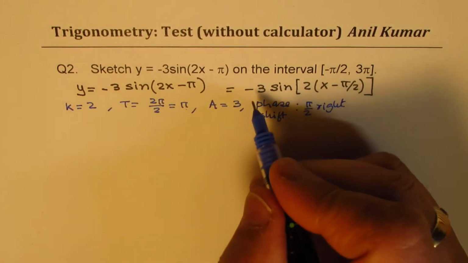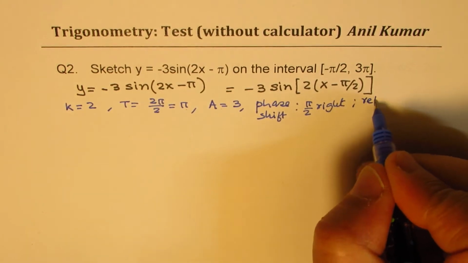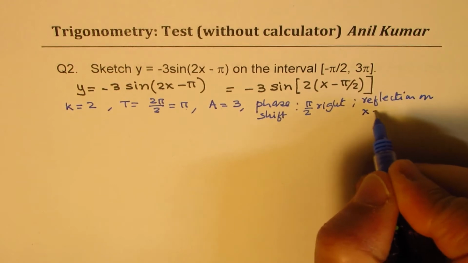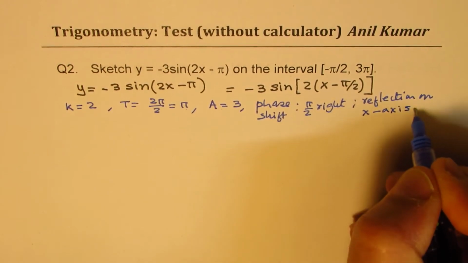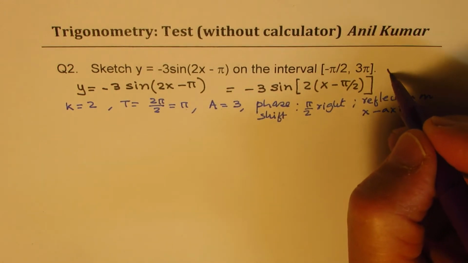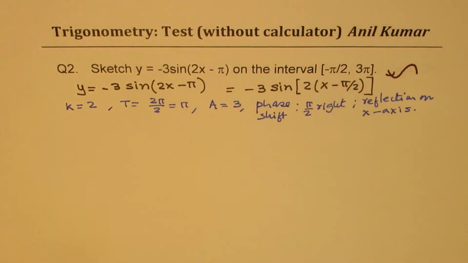Correct? And also this part is a reflection. So we have that minus is the reflection on x-axis. That is to say that the graph will actually go like this. Do you see that? So it will go towards downwards. That is how the graph is going to be.